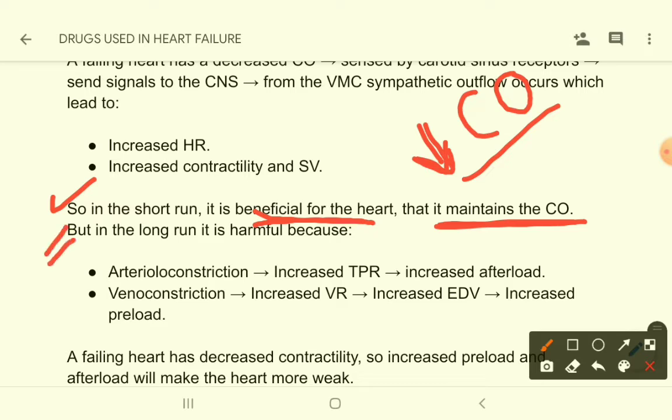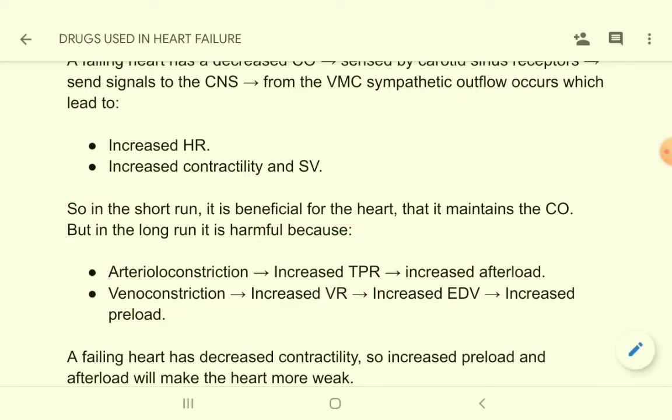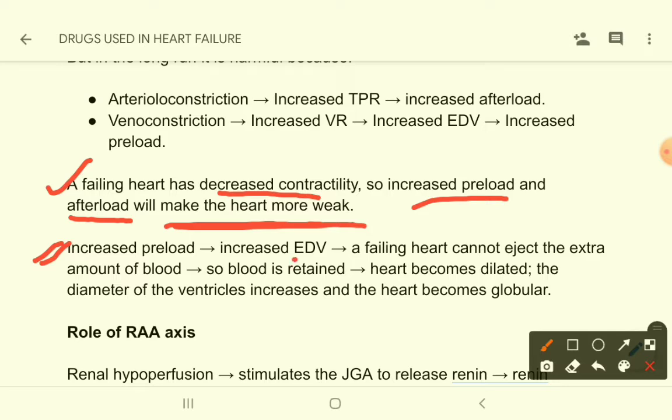But in the long run this is harmful. Why? Because there is arterioconstriction that will increase the total peripheral resistance and increase afterload, and there will be venoconstriction that will lead to increased venous return, therefore increased end diastolic volume and therefore increased preload. A failing heart has decreased contractility, so increased preload and increased afterload will make the heart weaker.